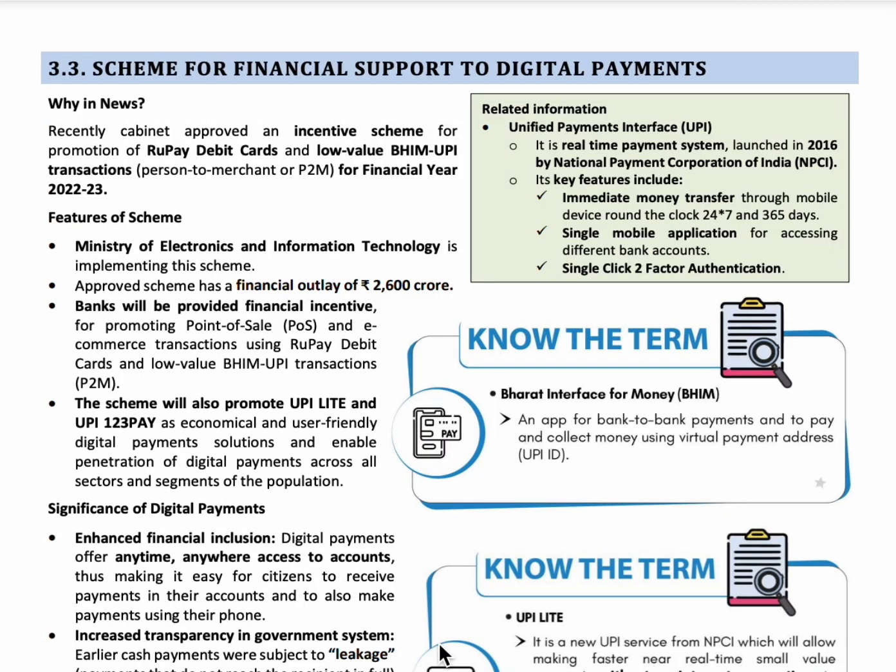Next topic is scheme for financial support to digital payments. So RuPay debit cards and low value BHIM, that is BHIM UPI transactions are incentivized and promoted under this scheme. So UPI is Unified Payments Interface, which is a real-time payment system launched in 2016, and using this UPI different payment systems arrived like Bharat Interface for Money, that is BHIM, UPI Lite to transfer amount between 200 to 2000, and UPI 123Pay with 5000 rupees limit. So these were some of the real-time payment systems.